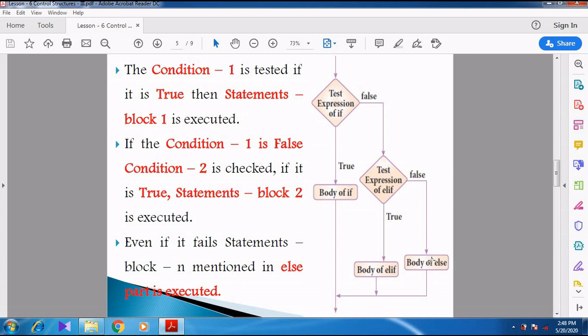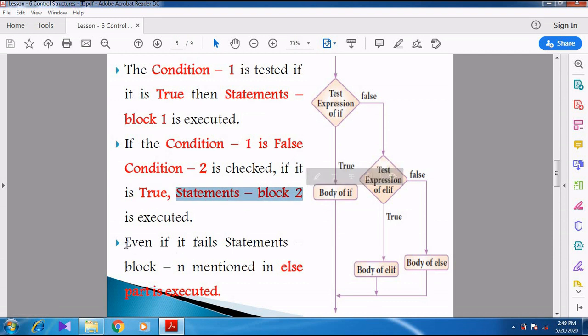Here I have given it in words. Condition 1 is tested. If it becomes true, statement block 1 is executed. But if condition 1 becomes false, condition 2 is checked. If it is true, then statement block 2 is executed.